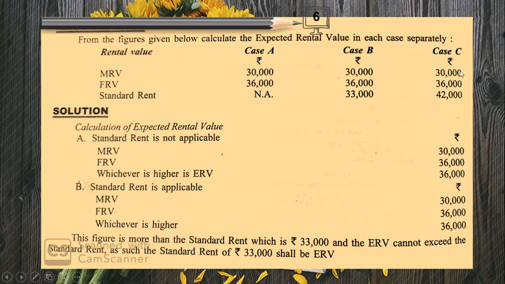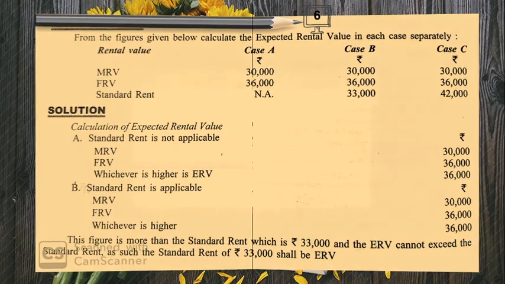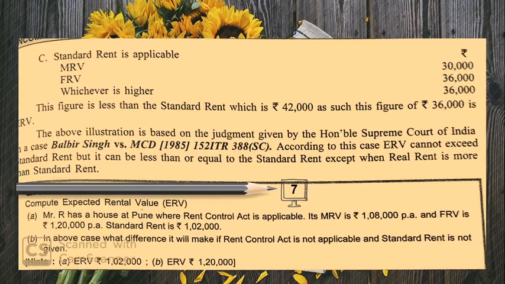Now going on to the third situation, MRV 30,000, FRV 33,000, 36,000 and standard rent 42,000. MRV or FRV, which is more, 36,000. That or standard rent, which is less, again 36,000. So expected rental value is 36,000 in this case. So this is the expected rental value with regard to that particular house.